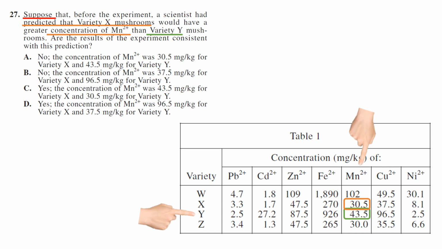If we look at our answer choices, we have the manganese concentration described in variety X. We have the different choices. So the only one that's correct is choice A. It has the correct concentration of manganese. So your answer has to be A, and it is lower than Y, right? So you could have narrowed it 50-50 anyway. It's a pretty interesting, easy question just by reading the chart.